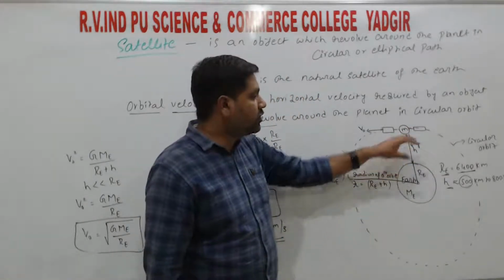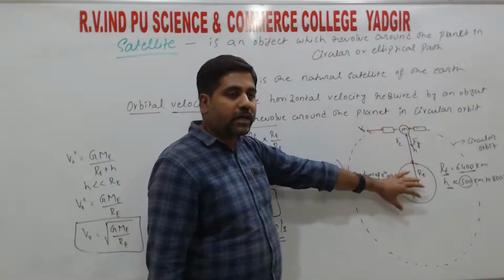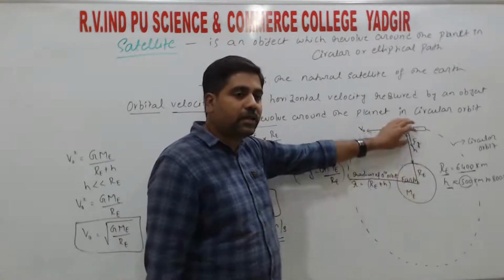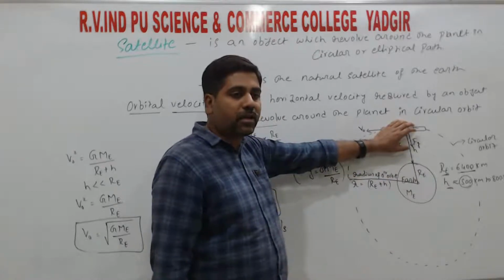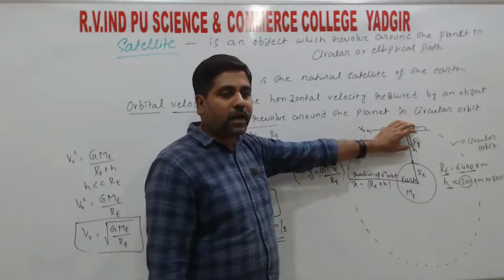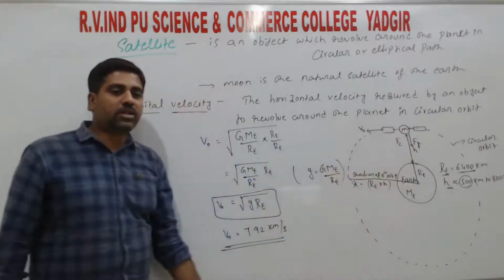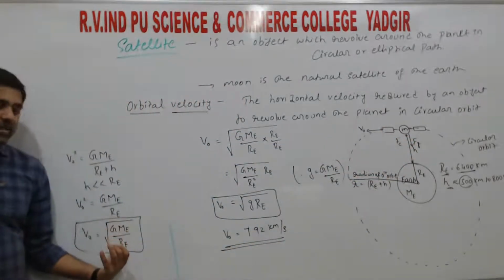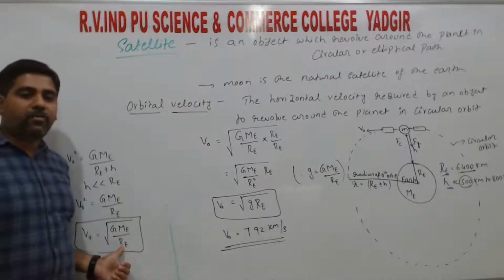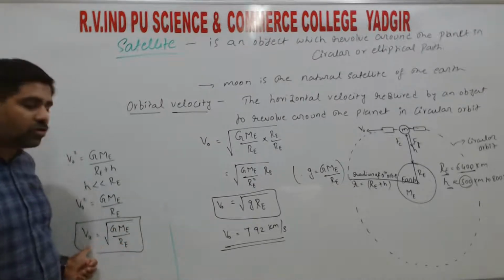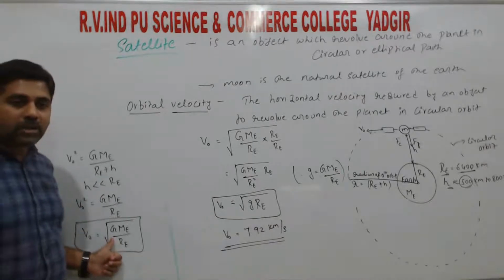The second is that the object which is at a distance from the earth, these two having masses, the object experiences the gravitational force. By equating these two, we can obtain the relation V naught equals root of GME divided by RE, right? So this is the relation for the orbital velocity in terms of gravitational constant.